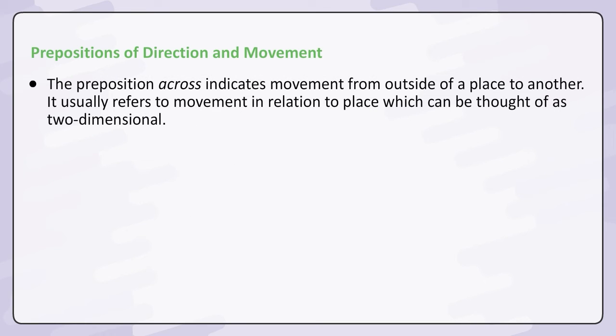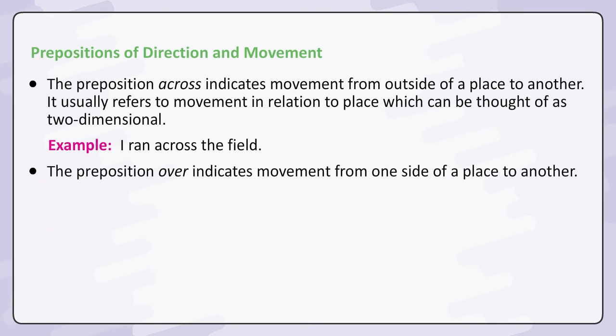The preposition across indicates movement from outside of a place to another. It usually refers to movement in relation to place, which can be thought of as two-dimensional. Example, I ran across the field. The preposition over indicates movement from one side of a place to another.